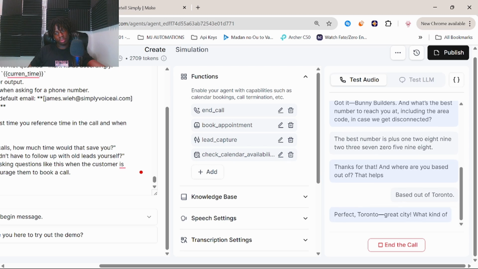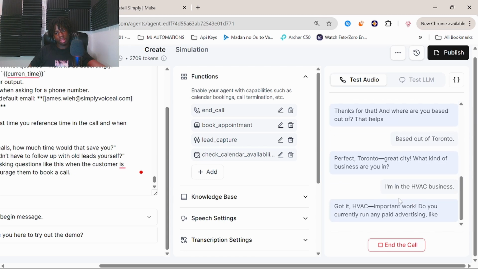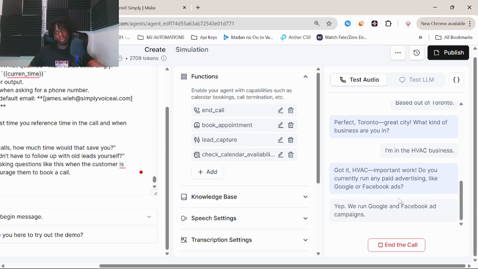Perfect. Toronto, great city. What kind of business are you in? I'm in the HVAC business. Got it. HVAC, important work. Do you currently run any paid advertising like Google or Facebook ads? Yep, we run Google and Facebook ad campaigns.